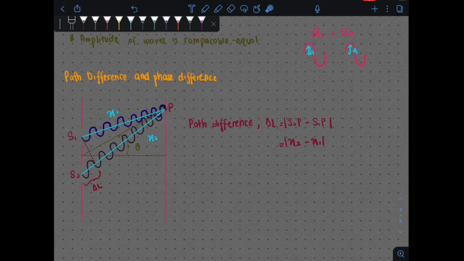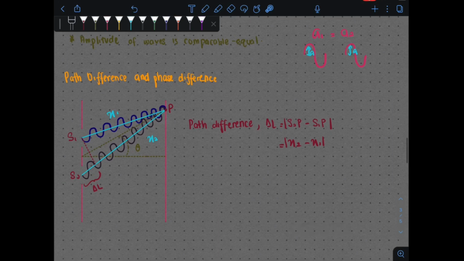So the same thing is going to happen bila wave travel, mereka pun akan ada perbezaan fasa, which we call phase difference between the waves. So let's say you have from source 1 here, wave kamu tengah travel 1 wavelength, 2 wavelength, 3, 4, 5, 6, 7 wavelength. So it takes 7 wavelengths to reach point P.